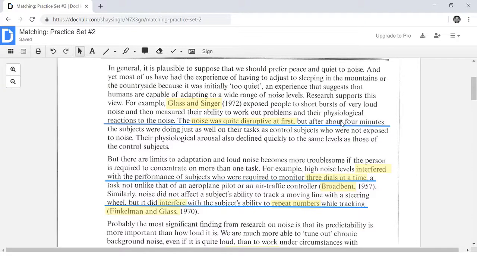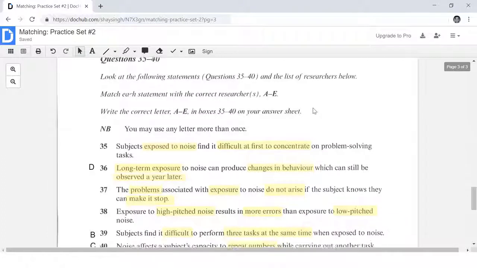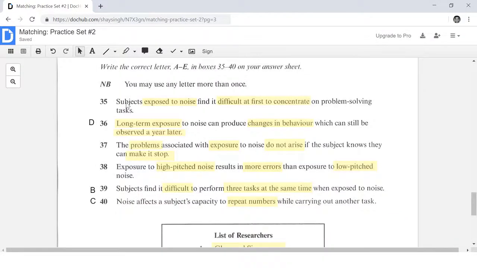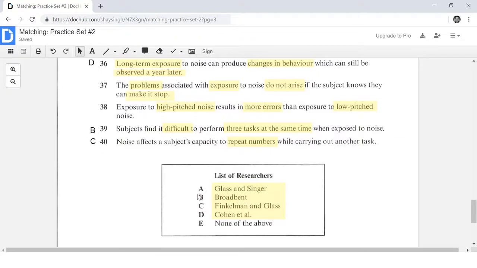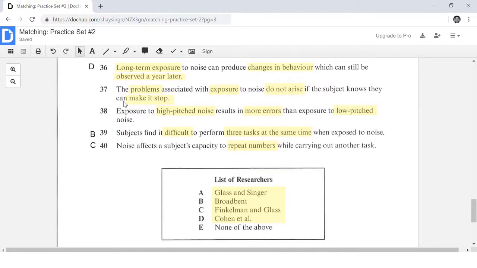Alright, so here it is saying that the noise was disruptive at first, but after about 5 minutes, they were performing just fine. So number 35 says that subjects exposed to noise find it difficult at first to concentrate on problem-solving tasks, but only in the beginning. See, not during the whole time, only at first. So the correct answer for 35 is going to be A, Glass and Singer. So let's put A next to 35. That is our answer. And let's move on to number 37 and 38.